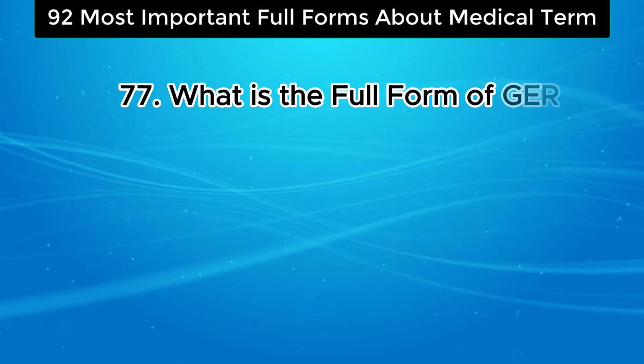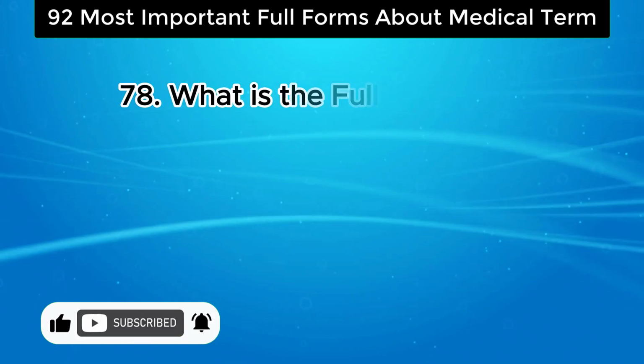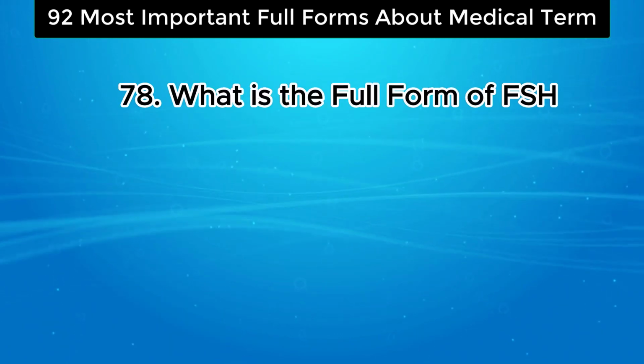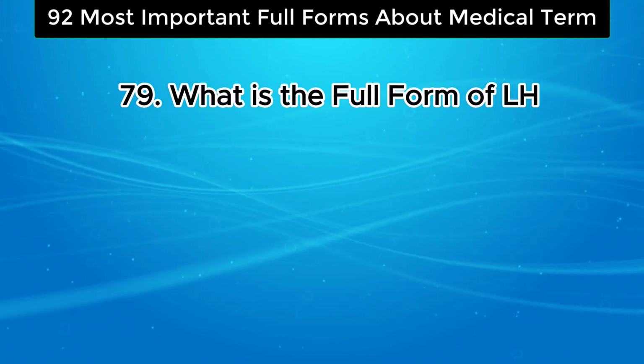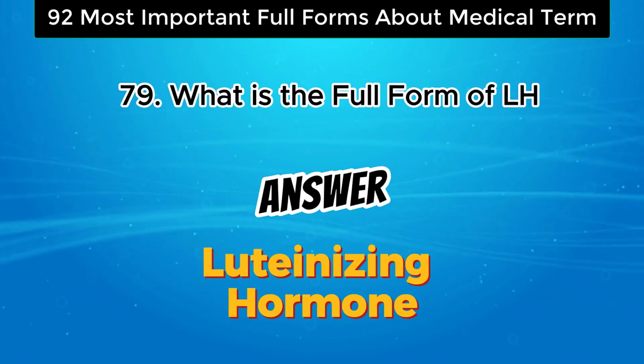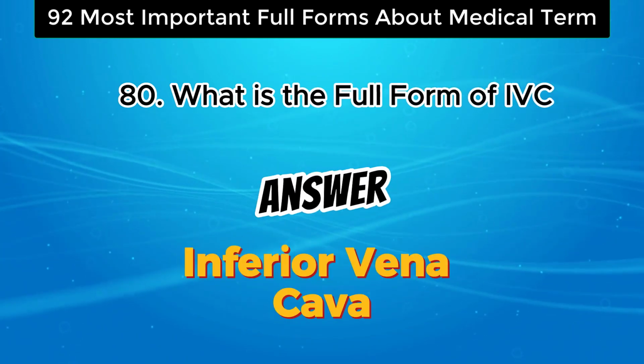What is the full form of GER? The answer is gastroesophageal reflux. What is the full form of FSH? The answer is follicle stimulating hormone. What is the full form of LH? The answer is luteinizing hormone. What is the full form of IVC? The answer is inferior vena cava.